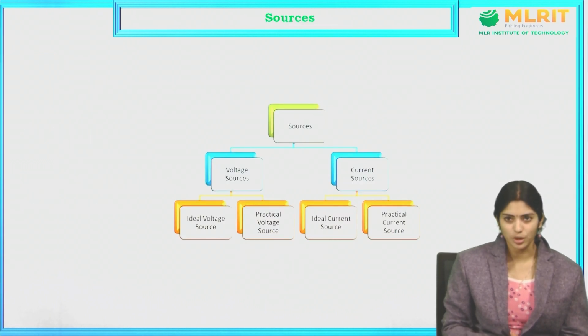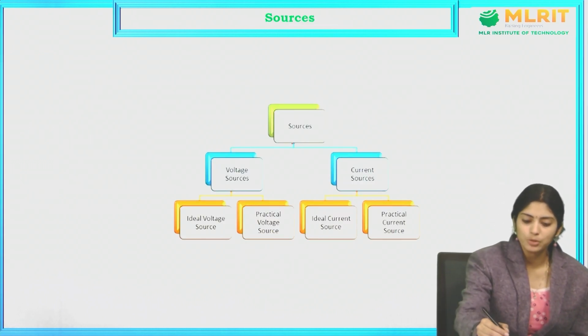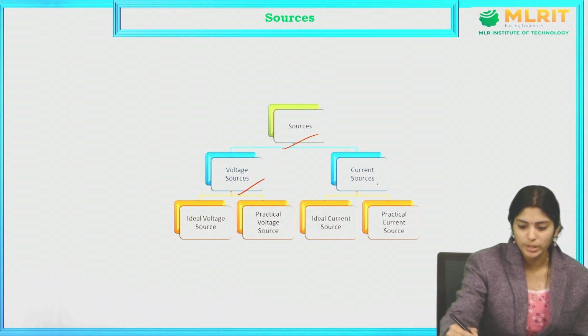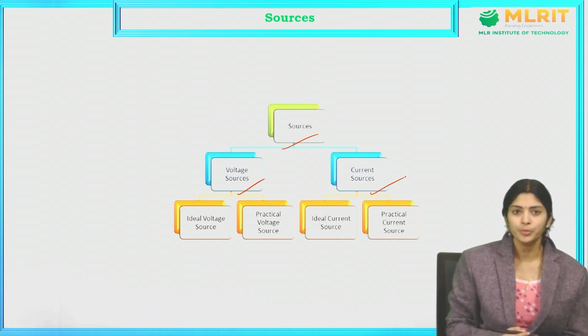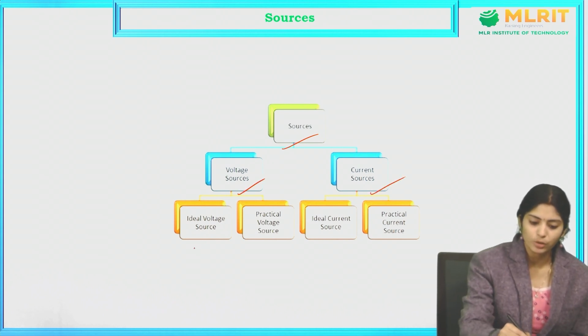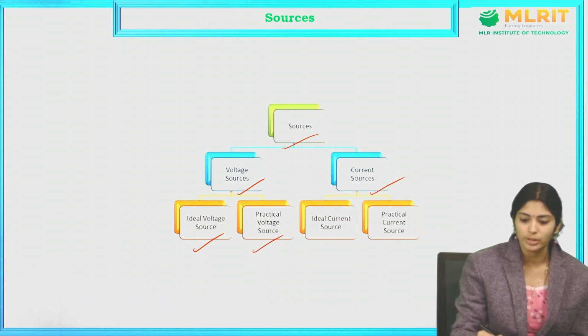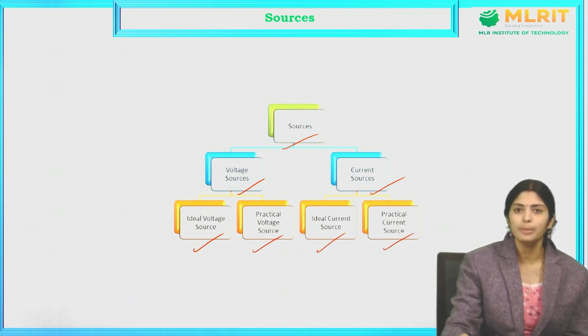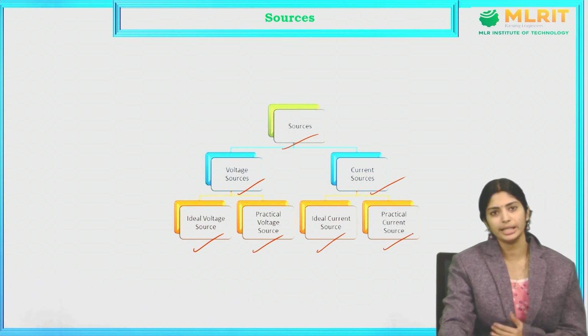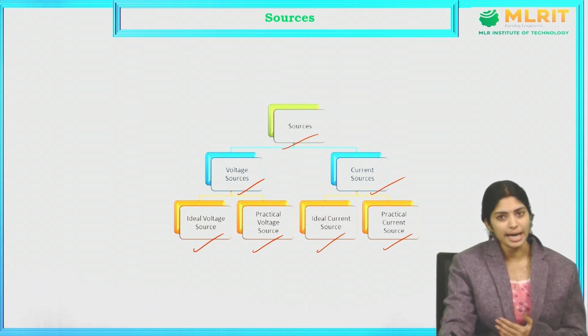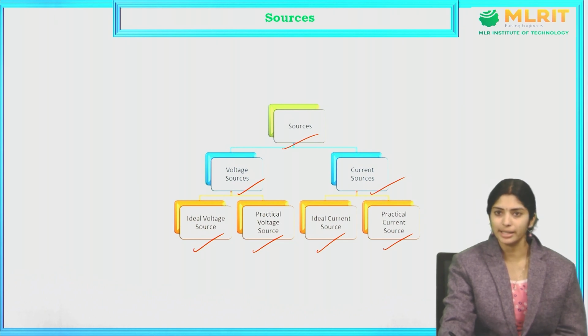Coming to the types of sources, they are mainly classified into voltage sources and current sources, as I told you. Voltage sources are classified into ideal voltage source and practical voltage source. Similarly, current sources are classified into ideal current source and practical current source. Now let us see what is an ideal voltage source, what is a practical voltage source, what is an ideal current source and what is a practical current source.